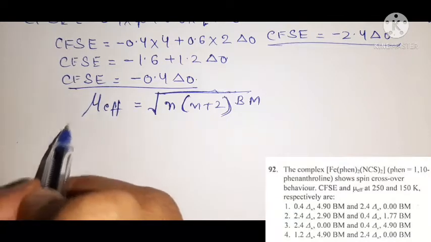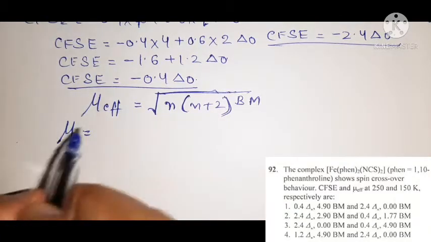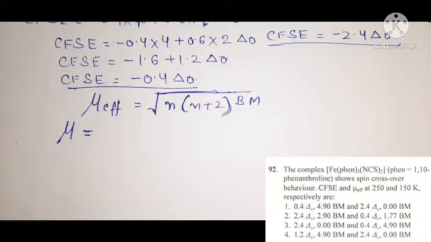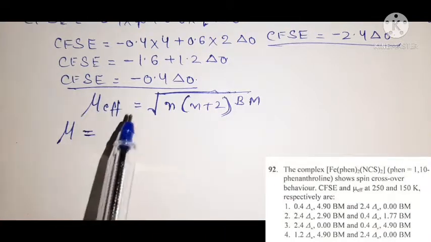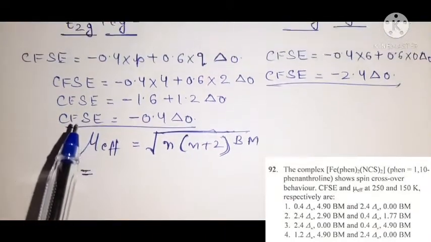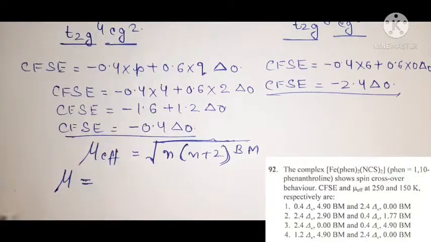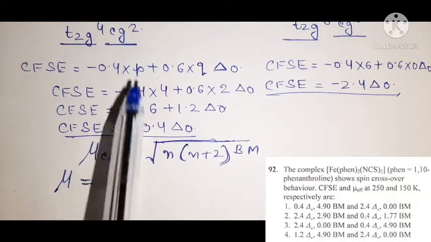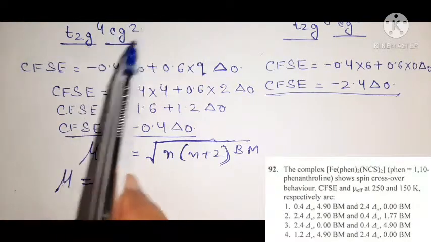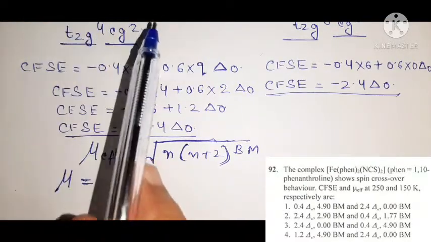Now mu in the condition of 250 Kelvin, okay. In this condition at 250 Kelvin, the electronic configuration is t2g4 eg2, and you clearly see that it has 4 unpaired electrons. So the value of n in this 250 Kelvin condition is 4.